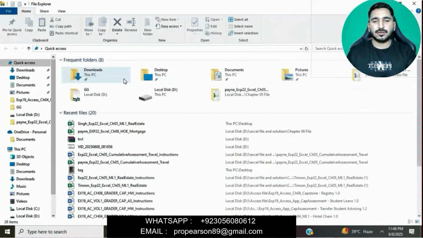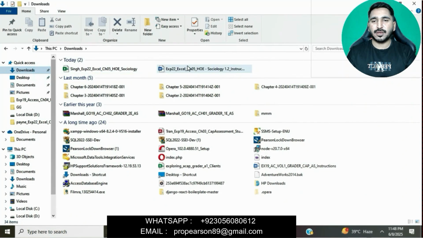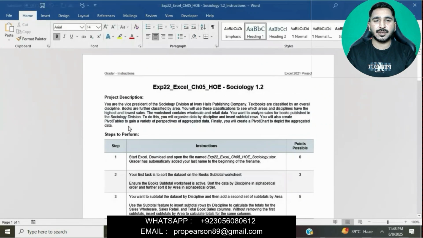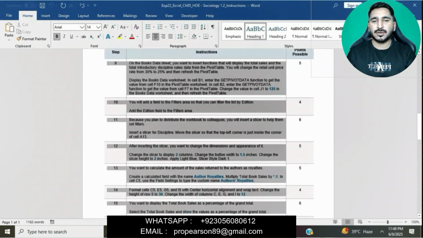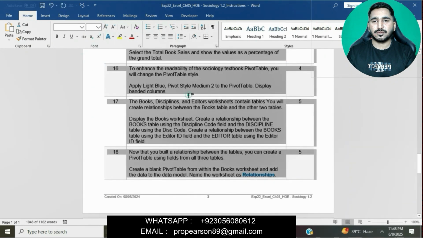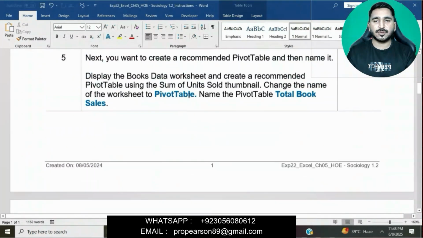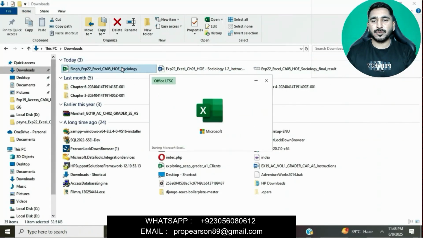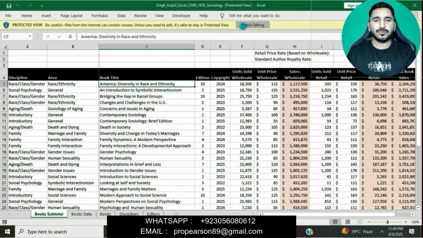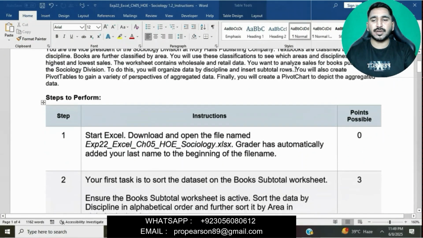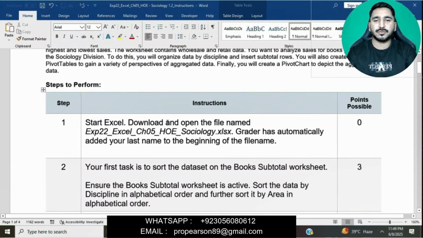Then we will go to the download folder, and here are my files. We will open this instruction file, enable editing, and then open the Excel workbook. We will increase this font size. Now we will open this Excel book, enable editing. You can see the title of the assignment first, here is the project description, and this is question 1.